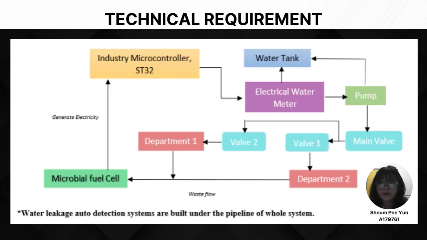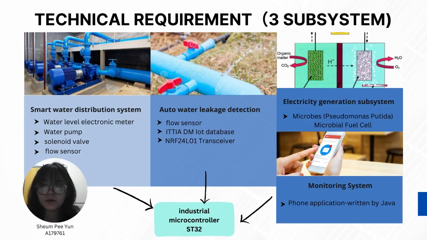For technical requirements, a microprocessor-connected pump activates automatically to pump water into the tank when water is insufficient, monitored by a water level sensor. A solenoid valve will open to allow water to flow to the desired location when water is needed. Our water leakage system uses a flow sensor to count pulses and compare them to the normal water flow threshold. If the sensor output differs from the threshold value, there may be a leakage at the location.